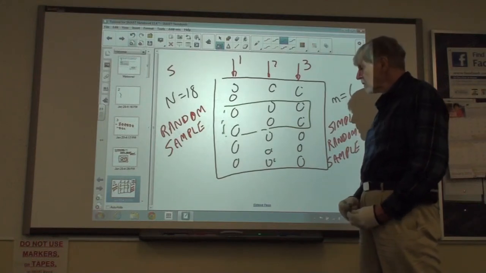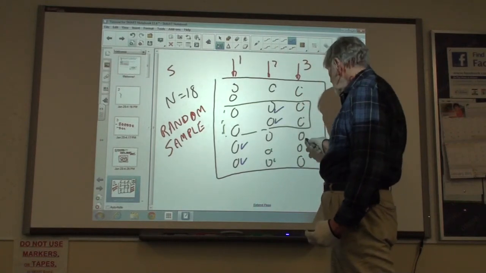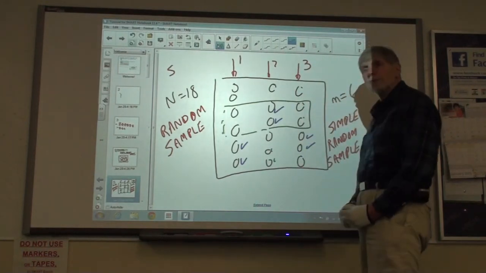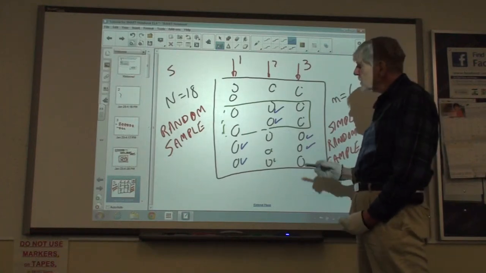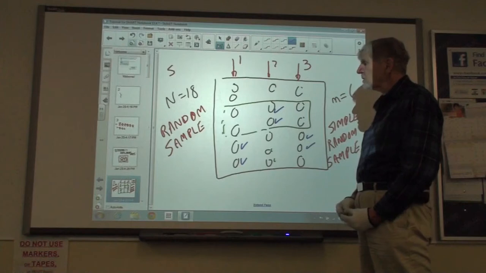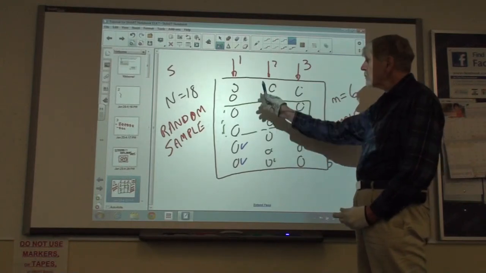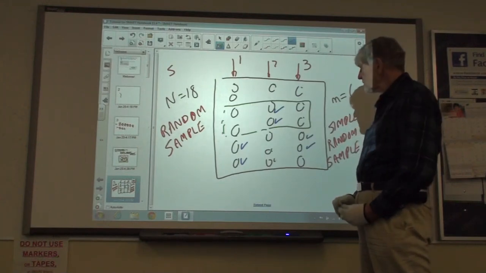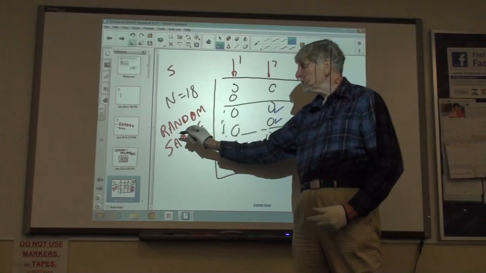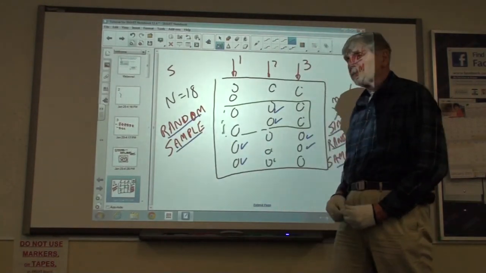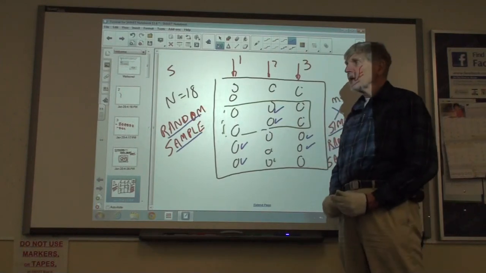Absolutely 0. Or let's take this group right here, 1, 2, 3, 4, 5, and 6. What is the probability that that group would have been chosen for my sample? Also 0. So you see, not every group of 6 in the entire population has the same probability of being chosen for your sample when we use this technique. Therefore, this technique does not qualify as a simple random sample, even though it did qualify as a random sample. So it's much more difficult to satisfy the criteria for a simple random sample.